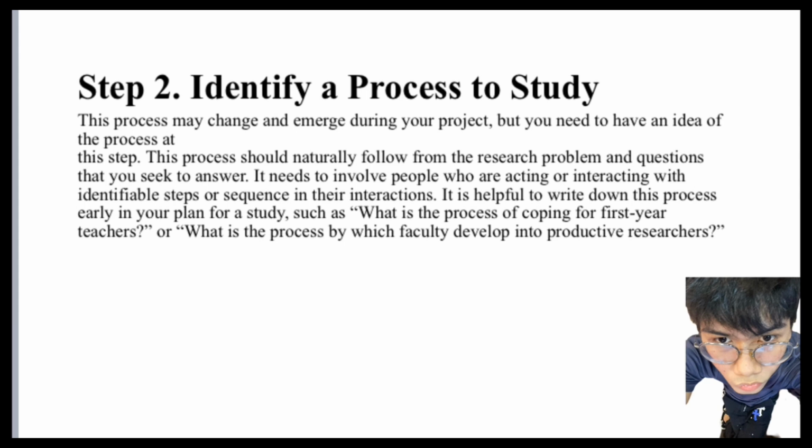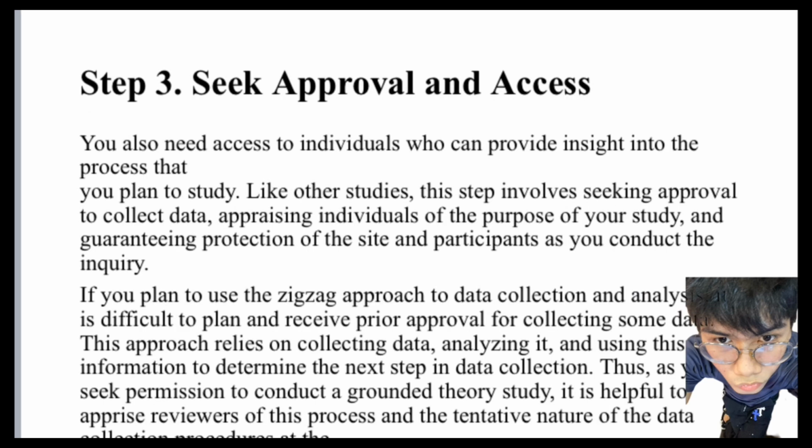So this step 2 of grounded theory focuses on understanding the processes. Even though the final theory may evolve, researchers need a starting point, a tentative idea of the process they'll be investigating. This process should be logically connected to your research question. For example, if studying faculty development, your initial process might be how faculty members develop into productive researchers. So that is step 2, identify a process to study.